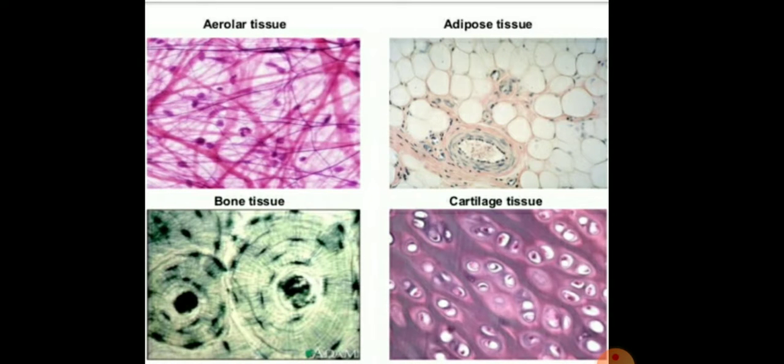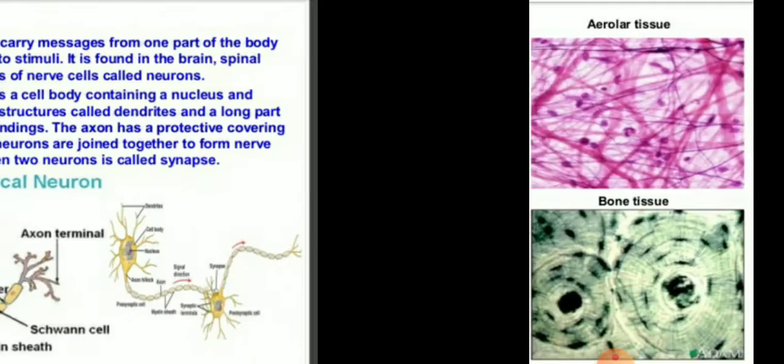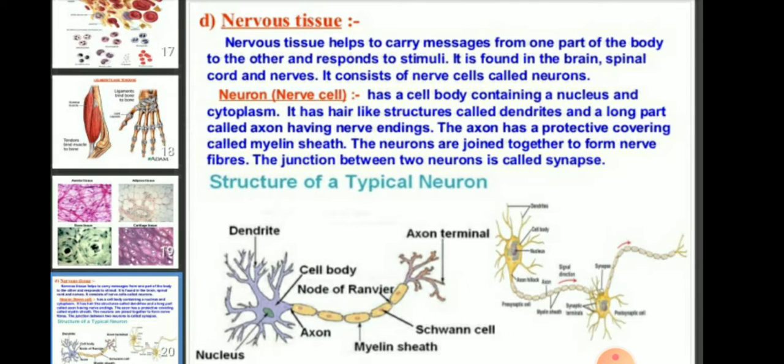Children, this is the diagram of the areolar tissue, cartilage tissue, adipose tissue, and bone tissue. So the last animal tissue is the nervous tissue. The nervous tissue helps to carry messages from one part of the body to another part and responds to stimuli. It is found in the brain, spinal cord and nerves. It consists of nerve cells called neurons. So, neurons means the nerve cells.